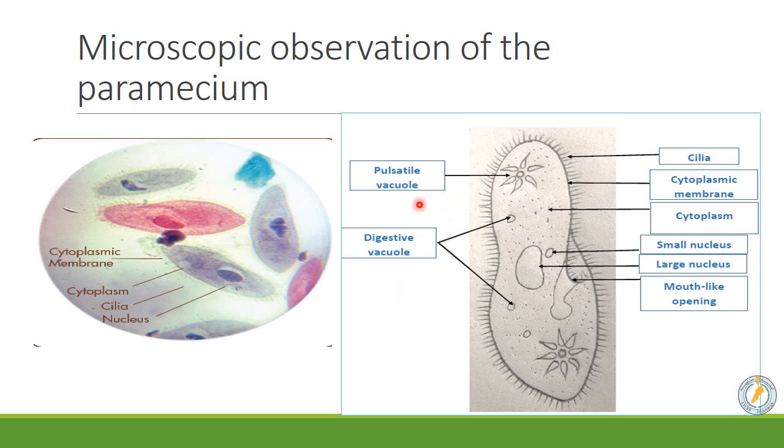The paramecium has an elongated shape. It looks like a slipper actually. Now, I asked you before the vacation to draw this drawing on your copybook. I hope that you drew it in a good way and in a neat way. Now here this figure shows a paramecium that is observed through a highly powered magnification, meaning by a microscope that's very advanced and it can enlarge in a very good way. This is everything you need to know about the paramecium. You have to know how to draw it and to label it.